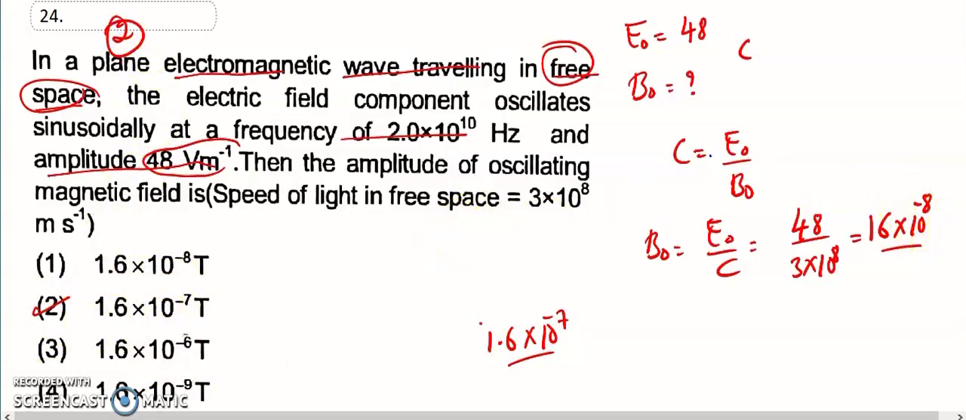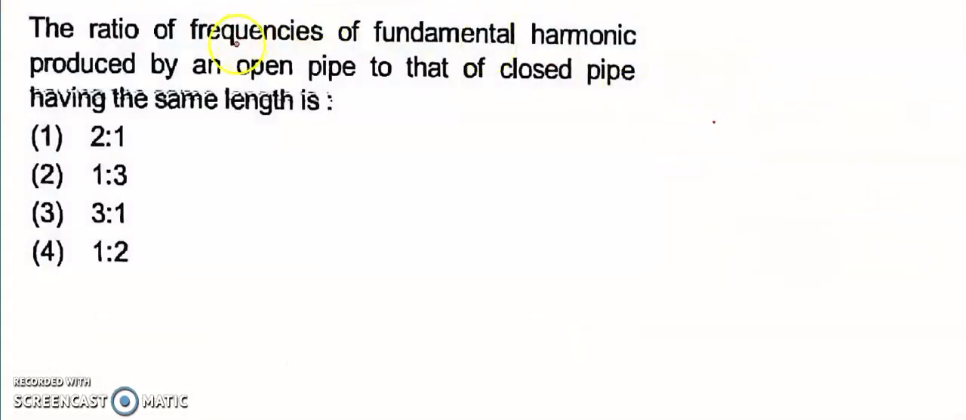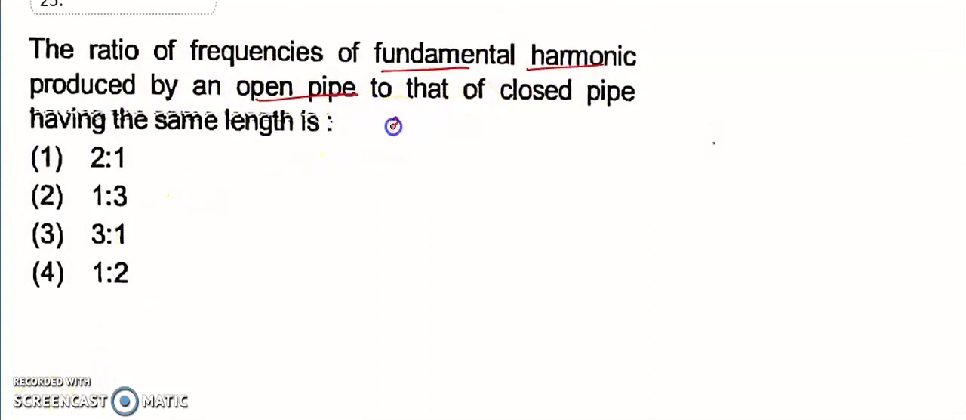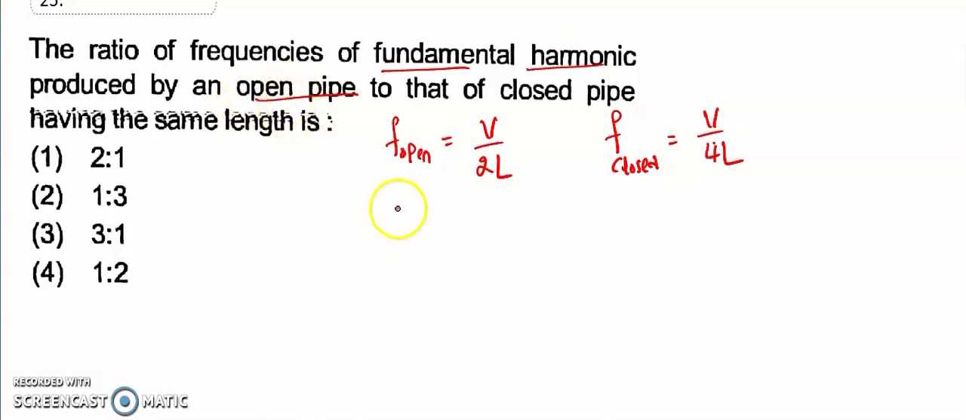So next, move to the 25th. The ratio of frequency of the fundamental harmonic produced by an open pipe and a closed pipe. The fundamental frequency for an open pipe is V by 2L. The fundamental frequency for a closed pipe is V divided by 4L. What is asked is the fundamental harmonic produced by the open pipe to the closed pipe.